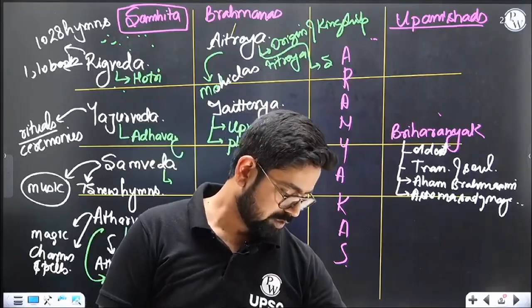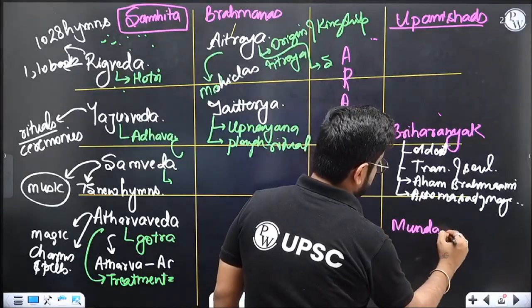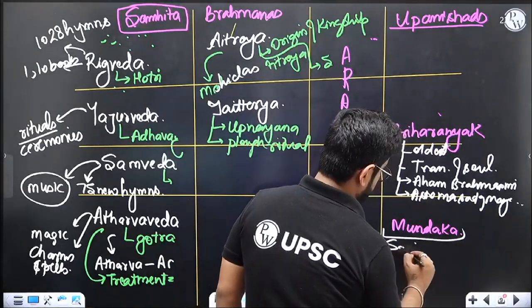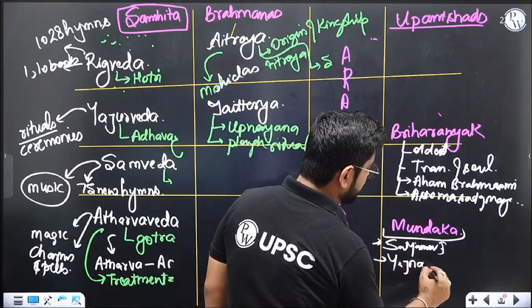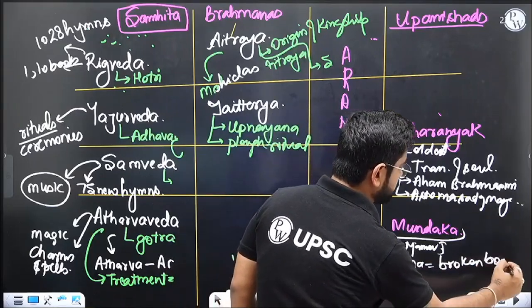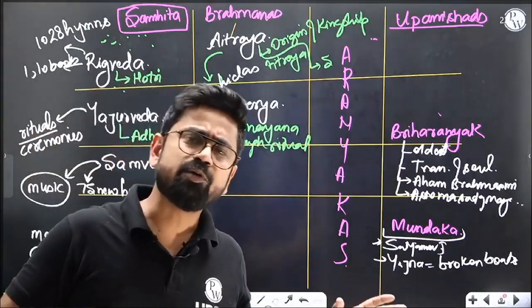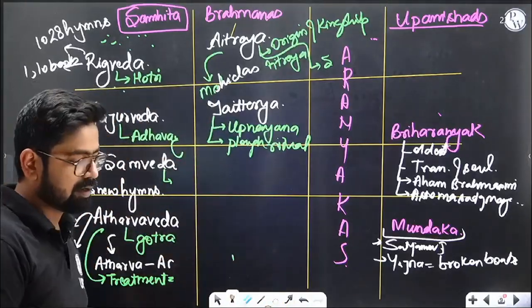Okay, then there is one more Upanishad, Mundaka Upanishad. This talks about Satyamev Jayate. This also talks about Yagya. It is criticizing Yagya and says that Yagya are broken boats. Mundaka Upanishad talks about how Yagya or sacrifice is actually a broken boat. It cannot take you anywhere. Do not ride on the broken boat, or do not ride on Yagya. So basically, it is criticizing your karma marga.